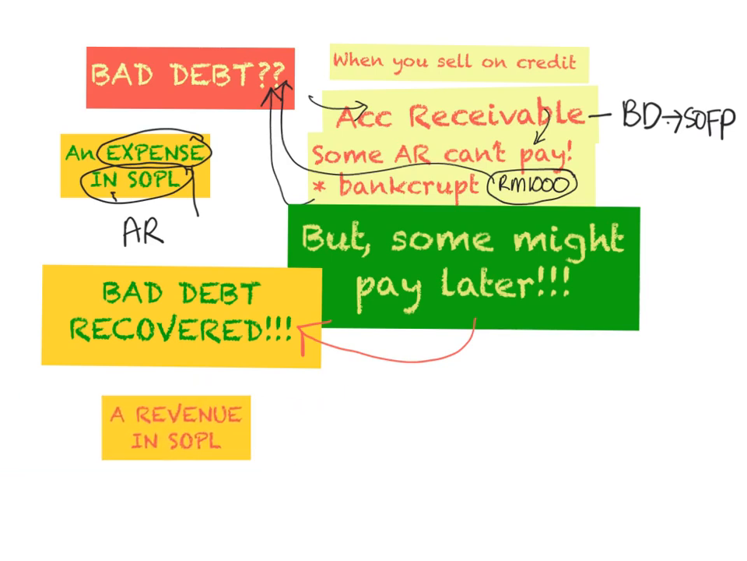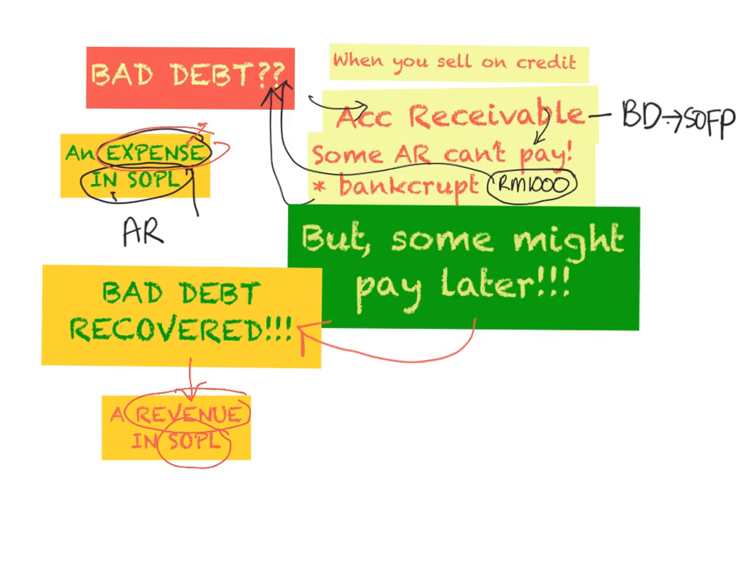As you can see, if it is a bad debt here, then it will be treated as an expense in our SOPL. But if it is a bad debt recovered, then it will be considered as our revenue in our SOPL. So this is an opposite. Here it becomes an expense, but here it becomes a revenue in your SOPL.